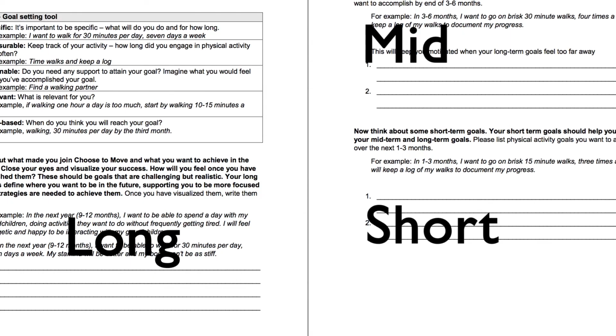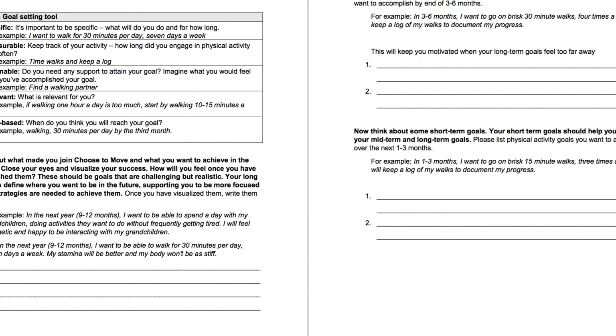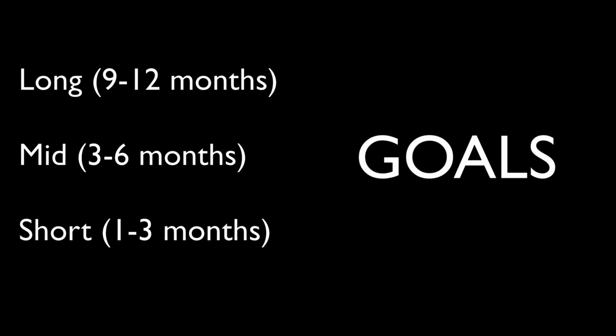Have participants come up with one or two long, mid, and short term goals. Long term goals are what participants want to accomplish within 9 to 12 months. Midterm goals are goals participants want to achieve within 3 to 6 months. And short term goals are participants' immediate goals for the next 1 to 3 months. And these will support participants in reaching their mid and long term goals.